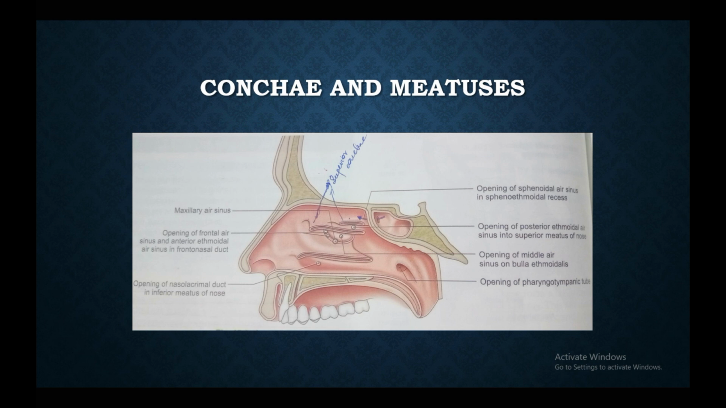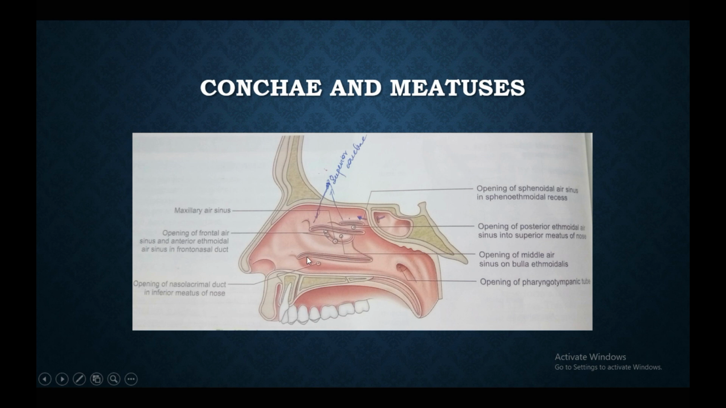of ethmoidal labyrinth. The superior concha is the smallest concha, situated just above the posterior part of middle concha. You can see superior concha here, this is middle concha, and this is inferior concha. Then the meatuses. The meatuses of nose are passages beneath the overhanging concha.